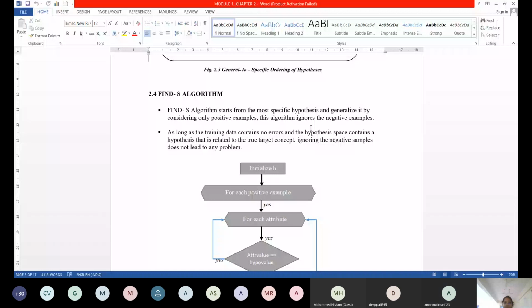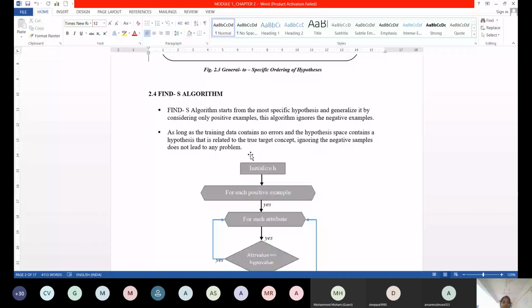As long as the training data contains no errors, where an error means a discrepancy in data, such as one of the values getting missed, and the hypothesis space contains a hypothesis related to the true concept, ignoring negative samples doesn't lead to any problem. Whenever you don't have a particular value in an attribute, a question mark, missing data, or an empty space, negative examples are not a big problem. But when there are more missing values, or even a single error, ignoring negative samples will lead to a problem.